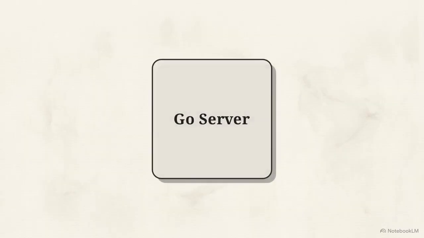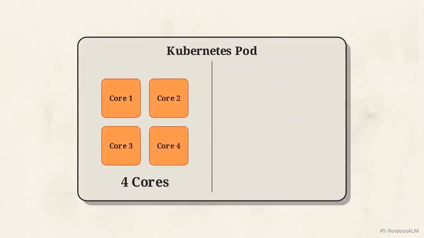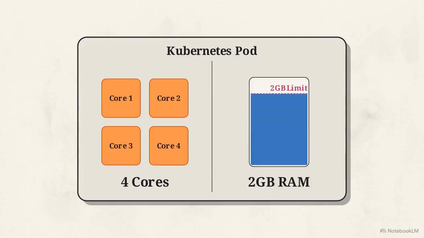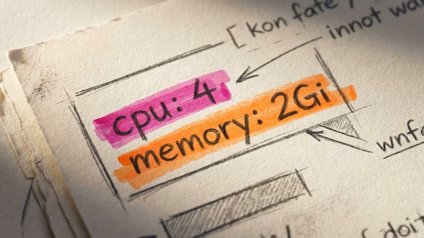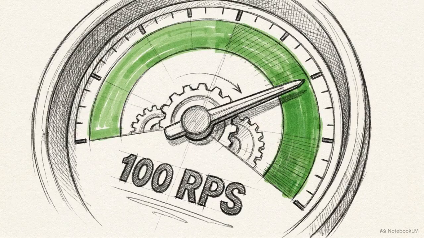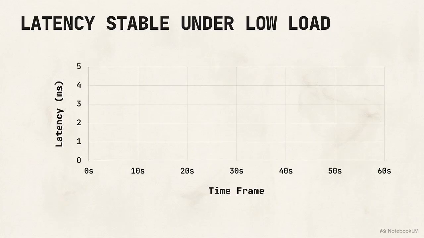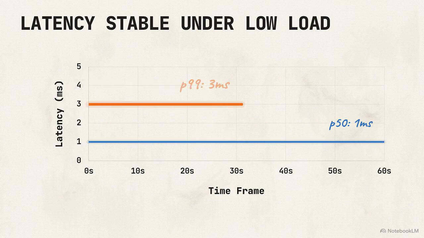We will deploy this code onto a machine capped at 4 CPU cores and 2 GB of RAM. This matches the strict physical constraints of a standard Kubernetes pod in a realistic enterprise environment. At a low load traffic rate of 100 requests per second, the server operates without breaking a sweat. The median response time hovers at 1 millisecond, and the 99th percentile latency sits at an invisible 3 milliseconds.